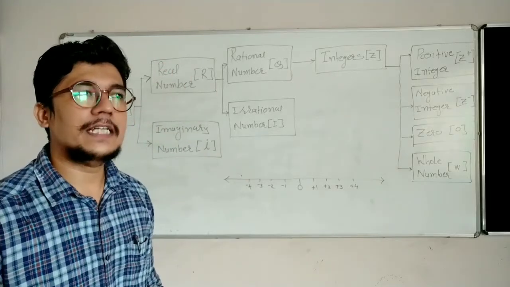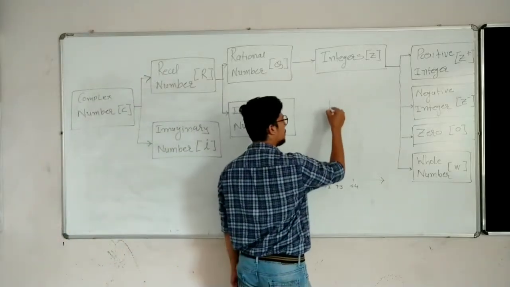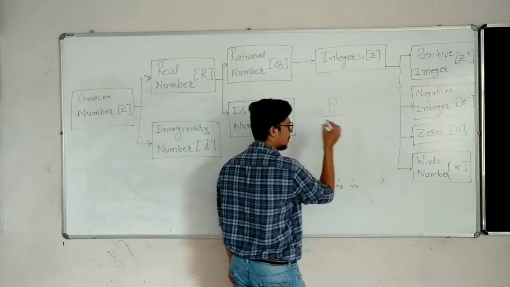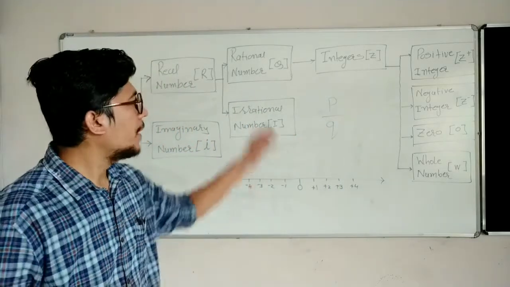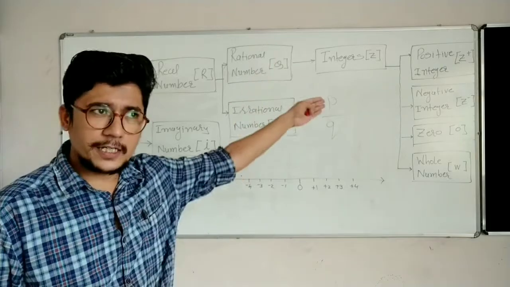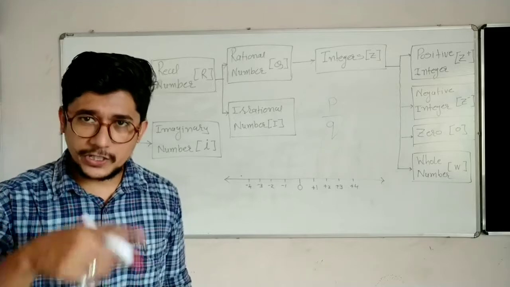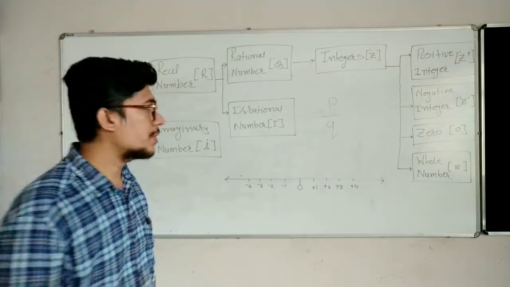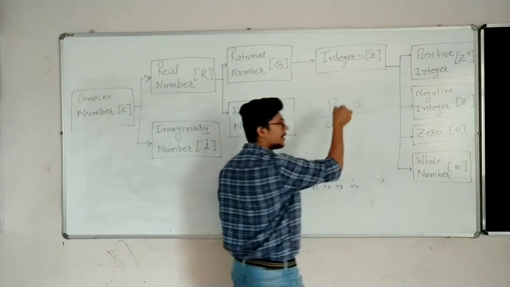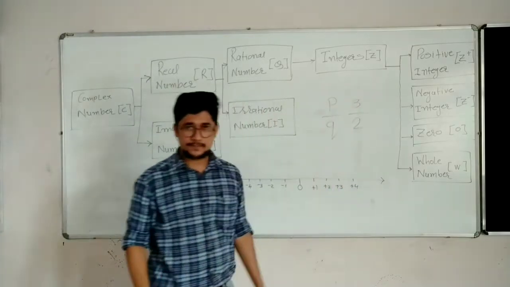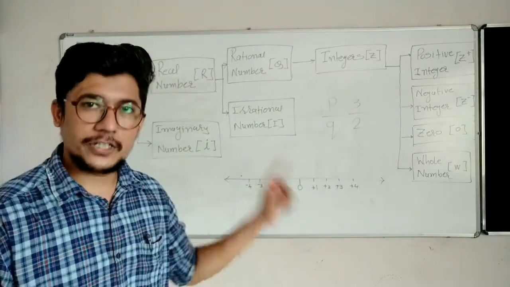So I will say it is very easy. Any number which can be written in the form of p upon q, that means numerator upon denominator, that number is known as a rational number. Suppose 3 by 2, 3 upon 2. So 3 is the numerator and 2 is the denominator. So this numerator-denominator pair can be known as a rational number.